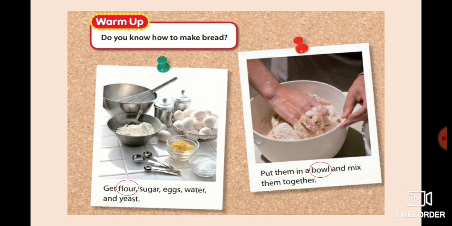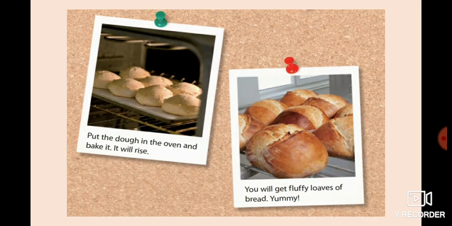Next one. In that case, you put the dough in the oven and bake it. It will rise. When you mix all the ingredients, you obtain the dough. Then you put this dough in an oven for baking it, and at the end it rises. And the last step is that you will get fluffy loaves of bread. Okay, and this is yummy. When you say yummy, it's something that is delicious. For example, if you eat your favorite ice cream, yummy. Or maybe your favorite fruit, so you say yummy. It's similar to saying delicious.